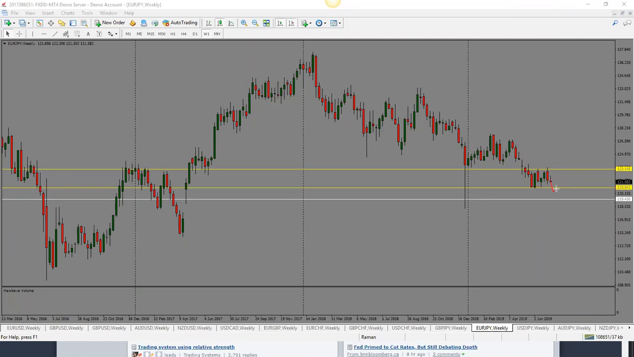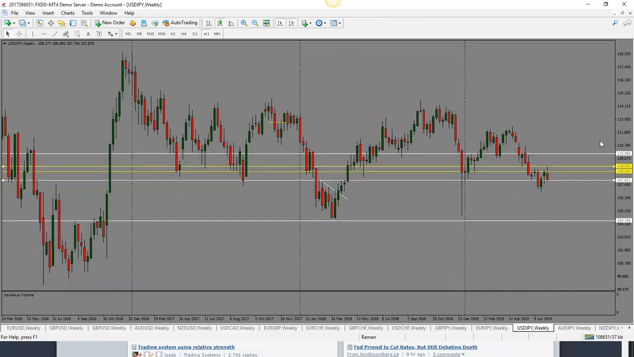Our second one is if it breaks through to the downside, only then am I looking for that move to the downside. So for now, bias is bearish. First target is 120.80. Second target is 119.50.